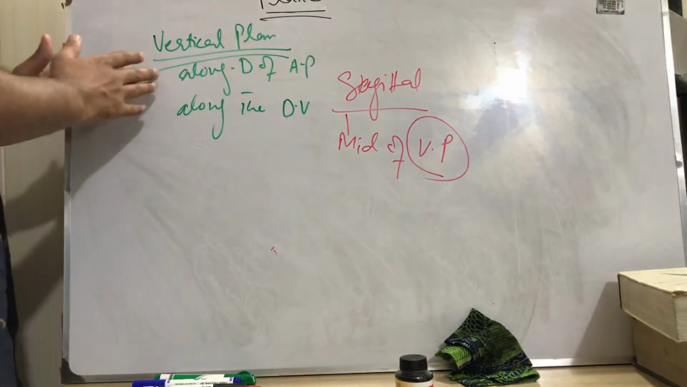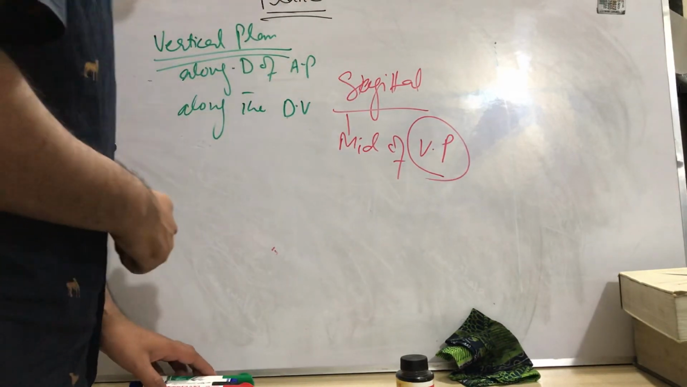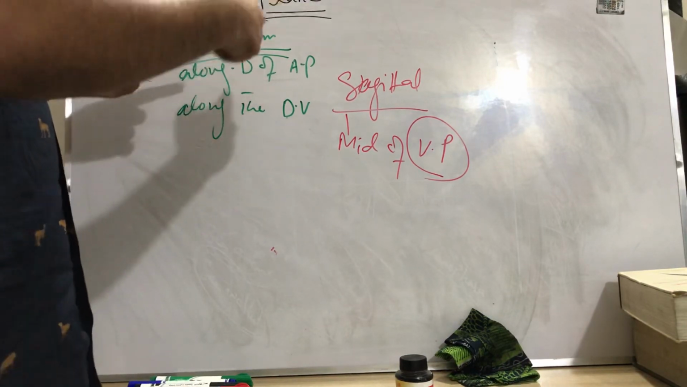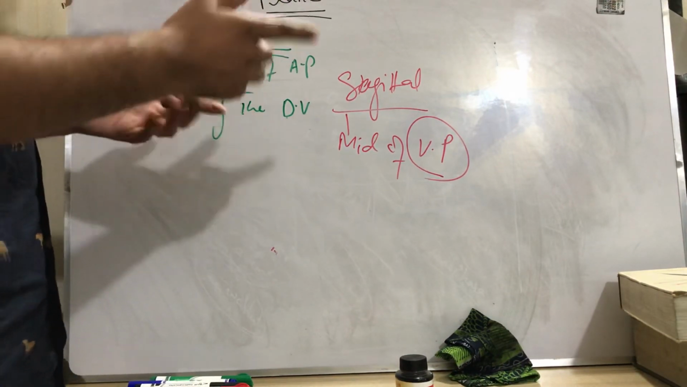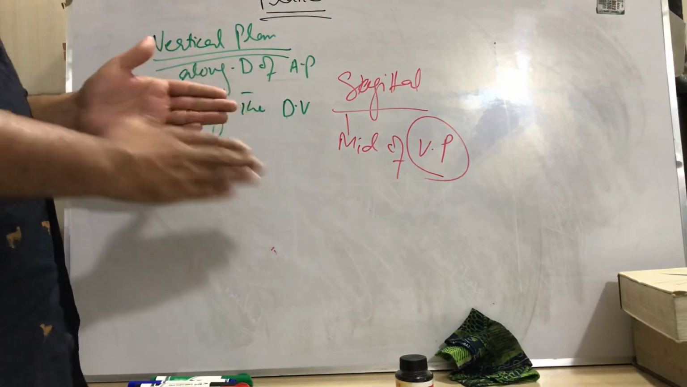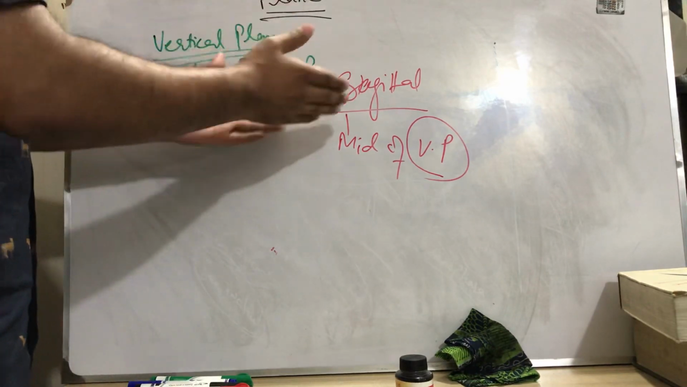So we discussed the sagittal plane, vertical plane, frontal plane, and the cross section, or transverse plane. Very easy concept. Right angle to the AP axis is cross section or transverse. Right angle to the dorsoventral side is horizontal, longitudinal, or frontal plane. Along the dorsoventral side is the vertical plane, and mid of the vertical is the sagittal plane.